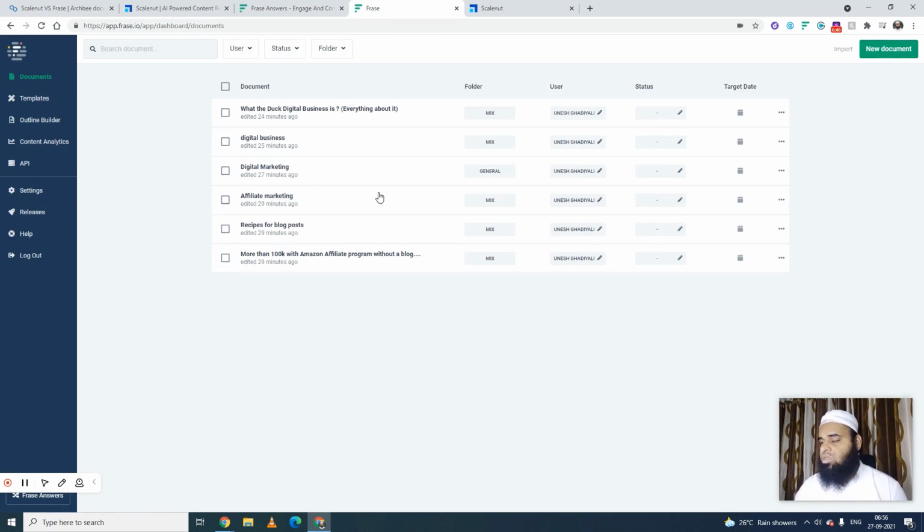Okay, so first of all, we will see in terms of features how this works. If I need to create any content in Phrase, I have this documents part, and I have the templates part, where I can create my custom templates of different content types.